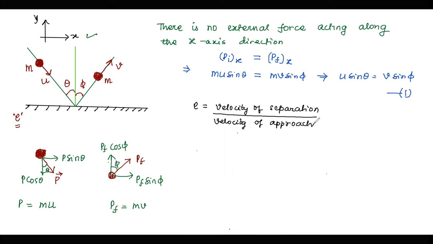So if we talk in terms of this parameter, that is velocity of separation and velocity of approach, तो यहाँ पे एक बात अगर अपने देखें तो इसका जो u cos theta component होगा, this is responsible for approach.